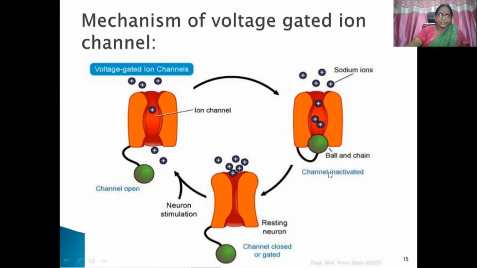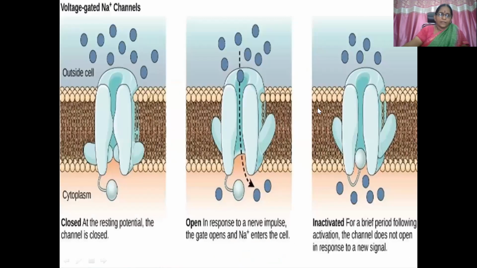This is in inactivated state. The same thing here. You can see this is closed state at resting potential. Open phase and channel influx, and again inactivated state. It's closing.